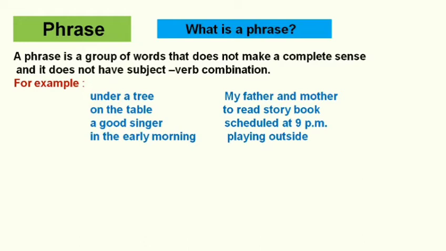A sentence makes complete sense, but a phrase does not make complete sense. And one more difference is that a sentence has a subject-verb combination. We learned about the structure of a sentence, subject plus verb plus object, but a phrase does not have a subject-verb combination. For example: under a tree, my father and mother, on the table, to read storybook, a good singer, scheduled at 9 p.m., in the early morning, playing outside. All such types of groups of words are called phrases.